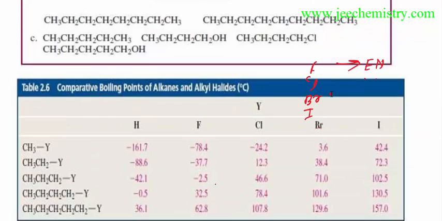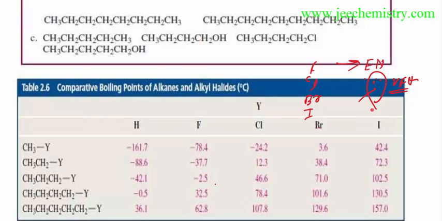So as the size increases, the electron cloud is in a bigger volume, in bigger orbitals, so there is more area for distortion and delocalization. There is more area of this electron, and more area of delocalization, so the area of contact increases, surface area increases, so van der Waals forces increase. Van der Waals forces are the main factor for the boiling point, and these van der Waals forces depend on the area of contact.